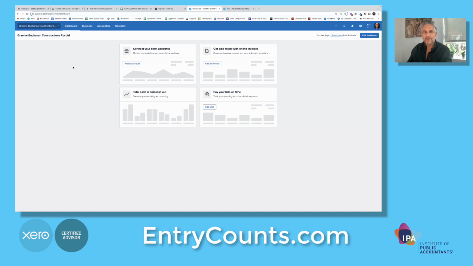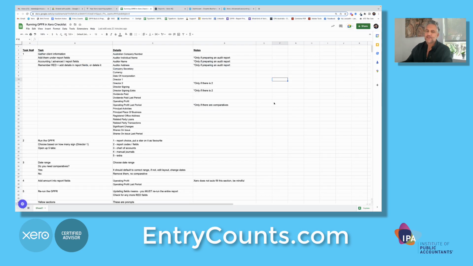First thing you need to do is go into your support resources and download the checklist. This checklist in Microsoft Excel is what's going to help you get this report prepared. The first step is you need to gather all of this information here. This information is going to go into the report settings. It's one of those one-off jobs. Once it's done, it's done for good. So let's do that first.